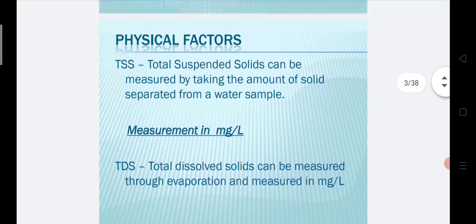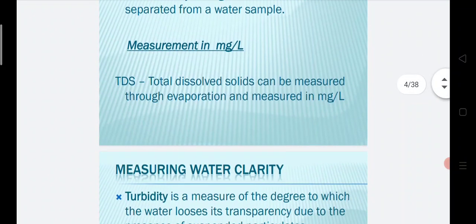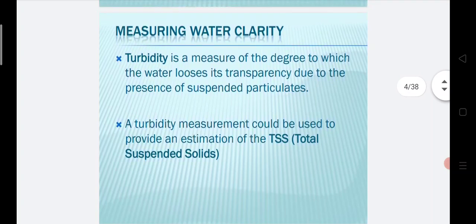Next, we go for the physical factors. TSS, total suspended solids, can be measured by taking the amount of solid separated from a water sample. Measurement is in milligram per liter. The suspended solid is to be calculated in milligram per liter. TDS, total dissolved solids, can be measured through evaporation and measured in milligram per liter. Measuring water clarity.